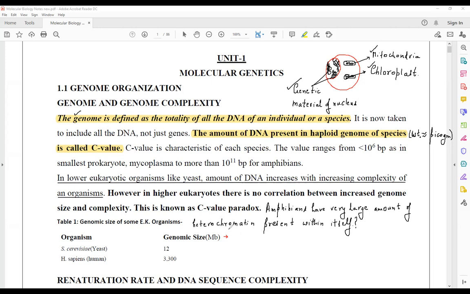This is due to the fact that they contain the genetic material of all the aquatic species as well as the terrestrial organisms. Amphibians are amphibious in nature, so they can survive over the land and they can survive in water also.